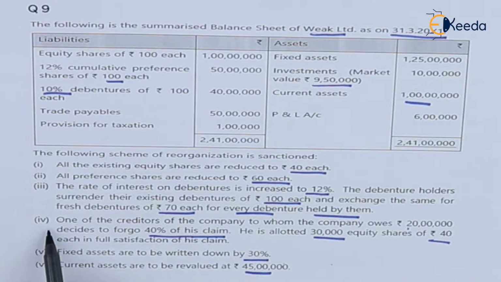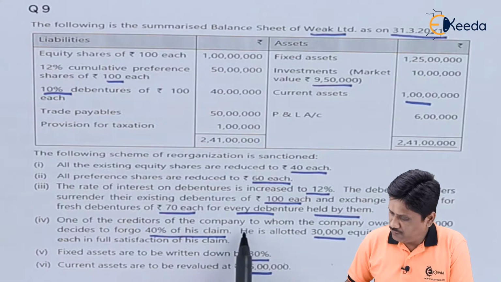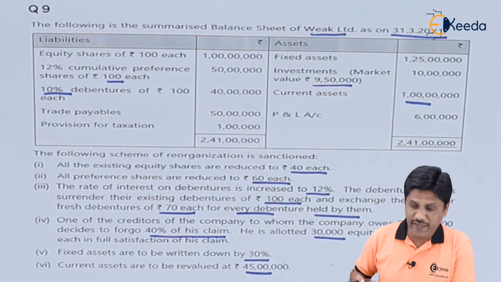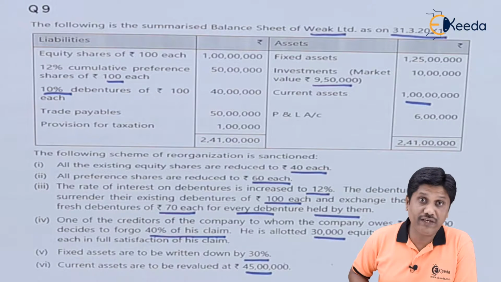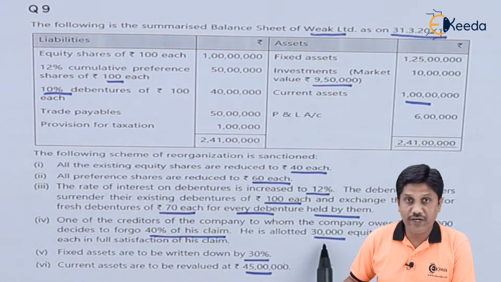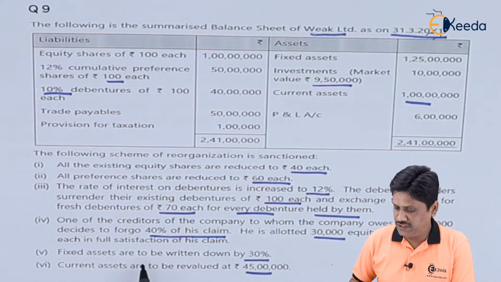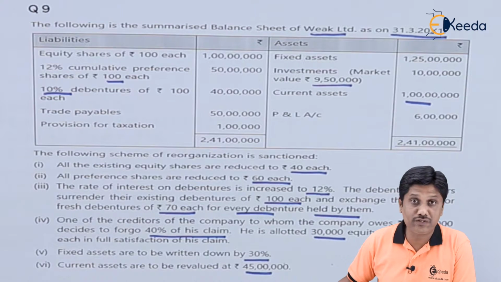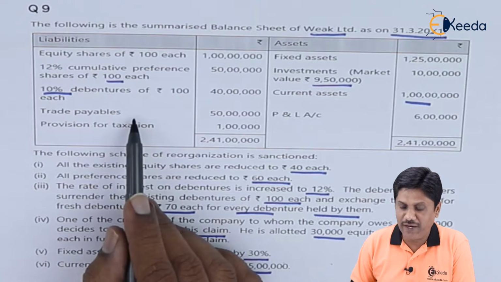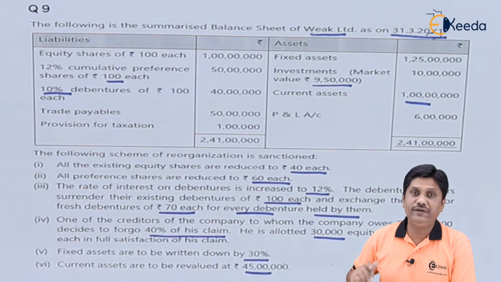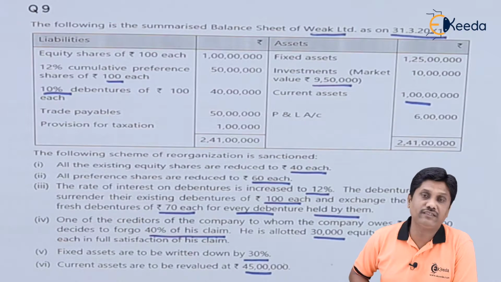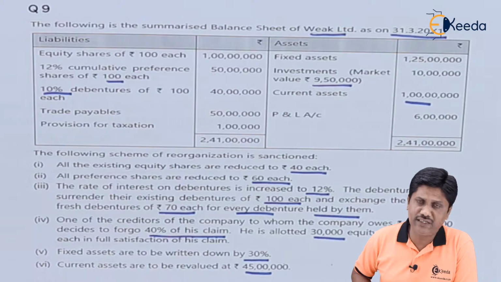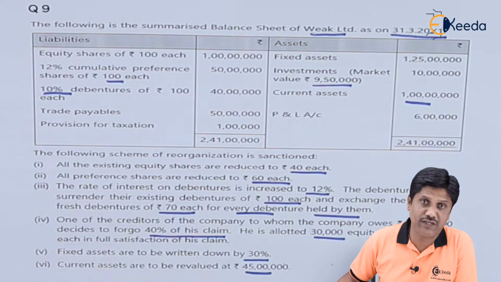Next information is given, fourth information. One of the creditors of the company to whom company owes rupees 20 lakhs decided to forego, means he is ready to cancel 40% of his claim, that comes to 8 lakhs. He is allotted 30,000 equity shares of rupees 40 each in full satisfaction of his claim. So simply we are settling creditors of rupees 20 lakhs, and importantly creditors are the part and parcel of trade payable. So my entry will be trade payable account debit to the extent of 20 lakhs. The cancellation amount of 40% we will credit to the capital reduction account, and settlement amount of course we will credit to the equity share capital account.